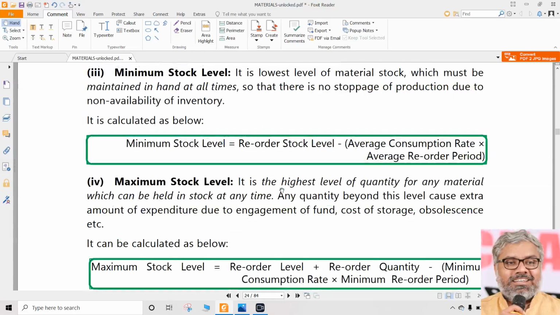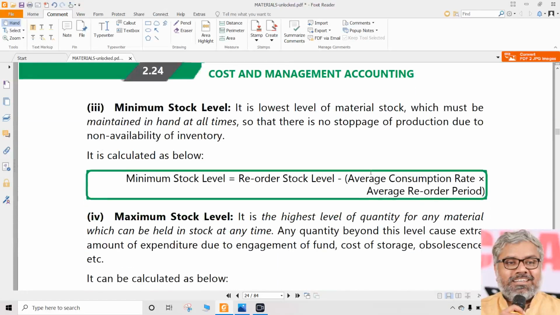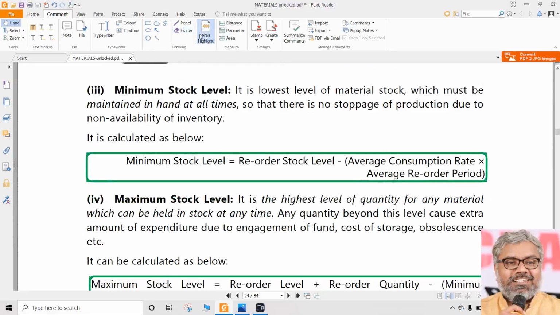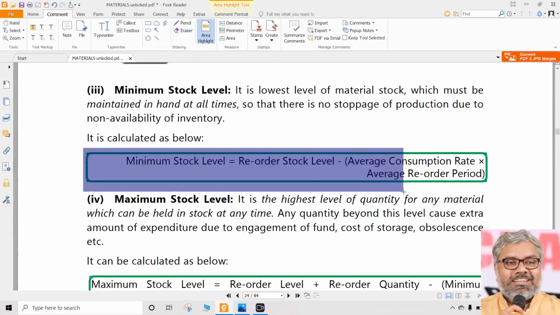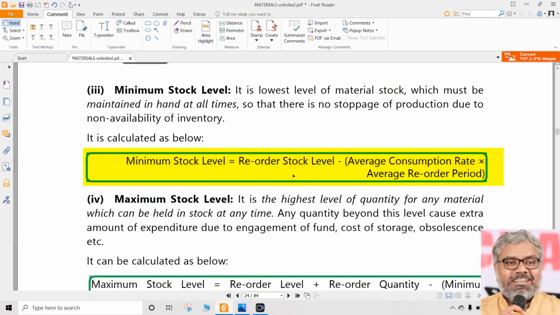Now let us understand the formula for the other things like minimum stock level, maximum stock level, etc. So what is minimum stock level? This is the formula you have to remember for minimum stock level. How much minimum stock has to be maintained? This much should be maintained. That is, reorder level minus average consumption rate into average reorder period. Looks familiar? Of course, sir. It is the same formula that we have seen earlier.